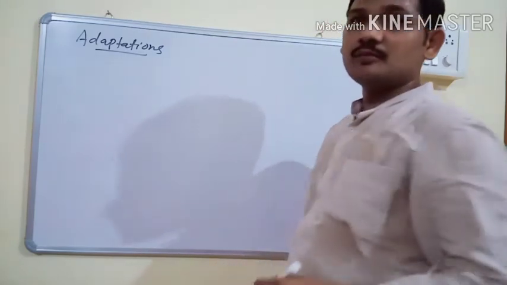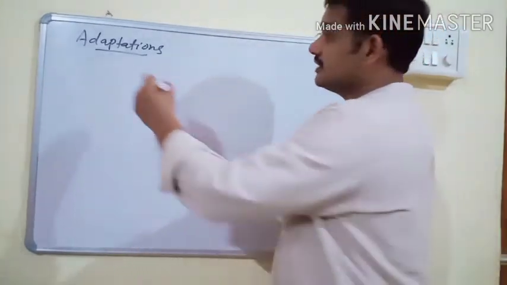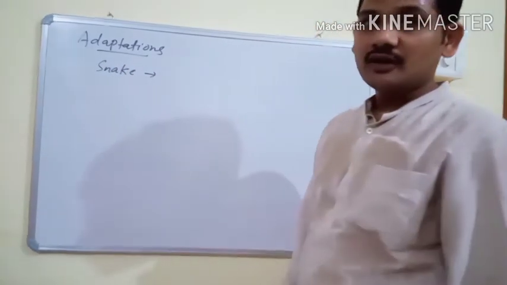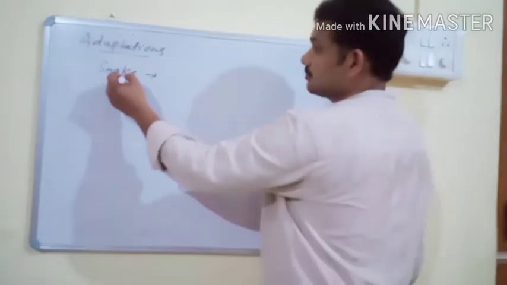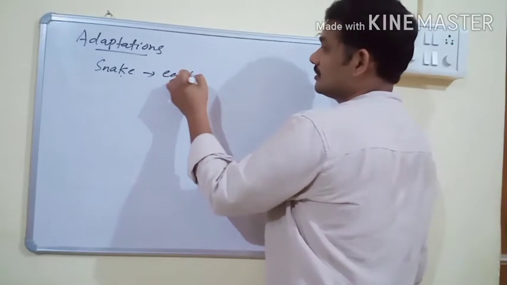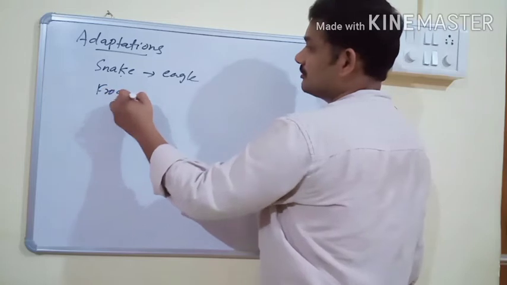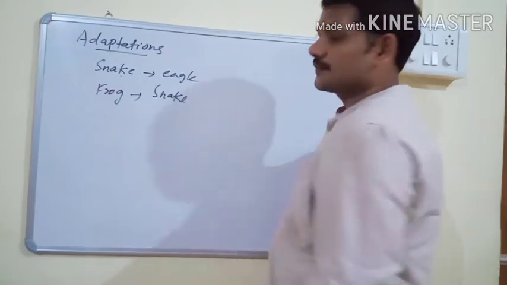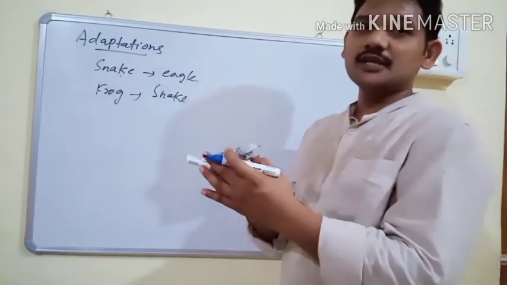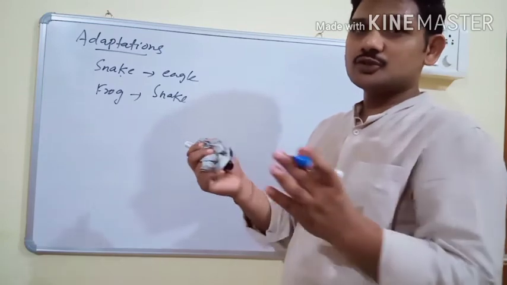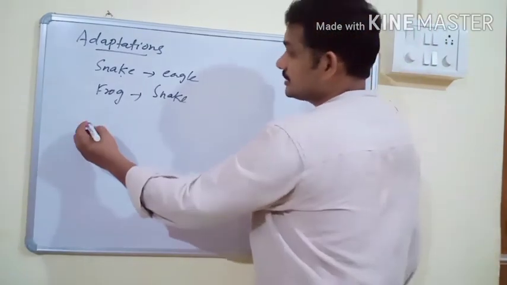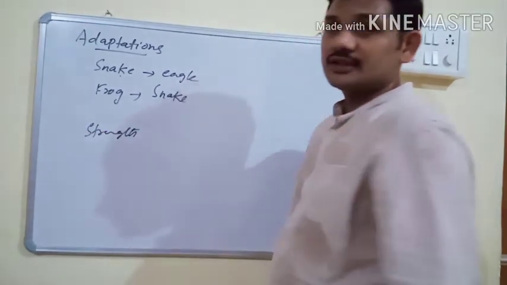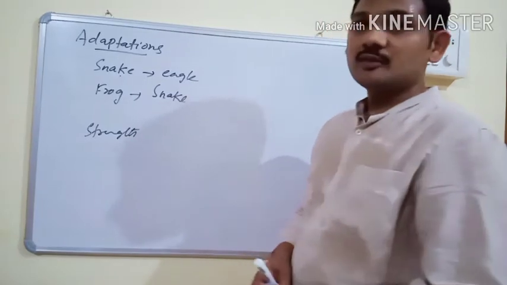Now, what are the adaptations present in predators? Some predators also act as prey for others. For example, a snake usually preys on frogs, but a snake is prey for an eagle. Similarly, a frog feeds on insects, but the frog becomes prey for a snake. Some predators also have adaptations to capture prey, such as speed, strength, and the ability to capture the prey population.